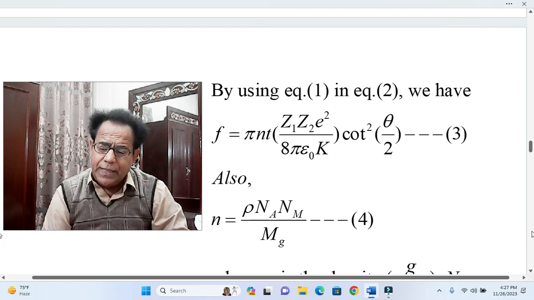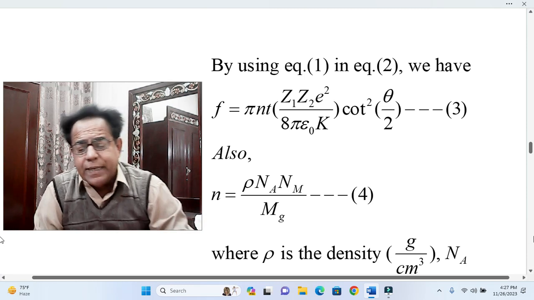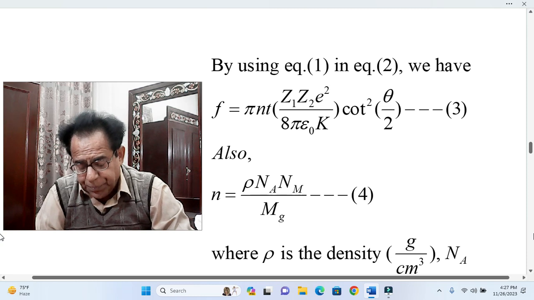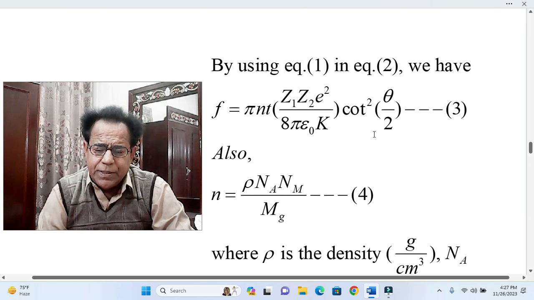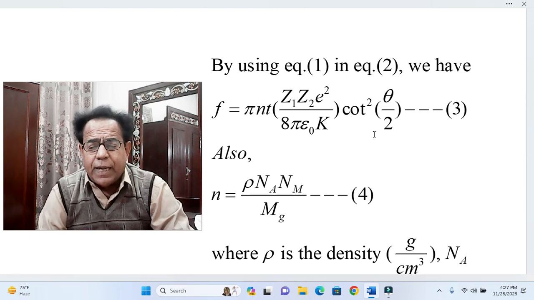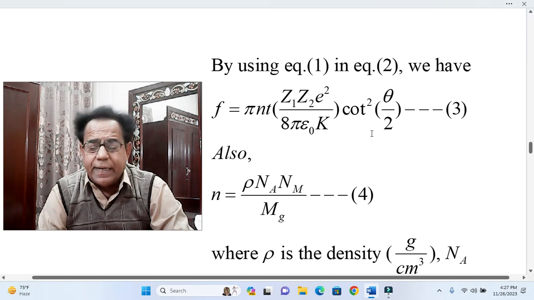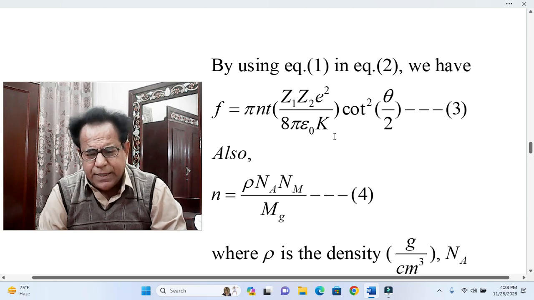Okay, because in preparing these lectures, the copy paste facility is availed again and again. In preparing these lectures in word format using MathType, the facility of copy paste is utilized again and again, and if unfortunately some mistake is involved, then until and unless that mistake is rectified, it repeats itself.